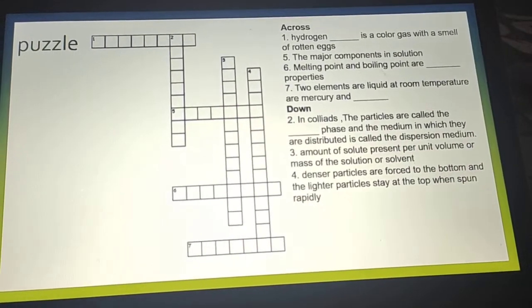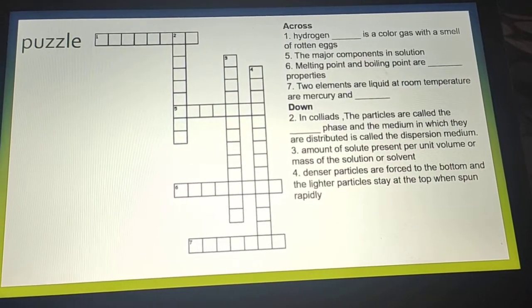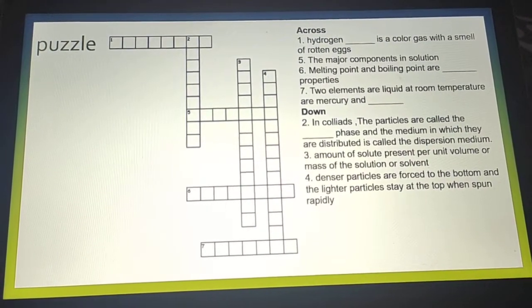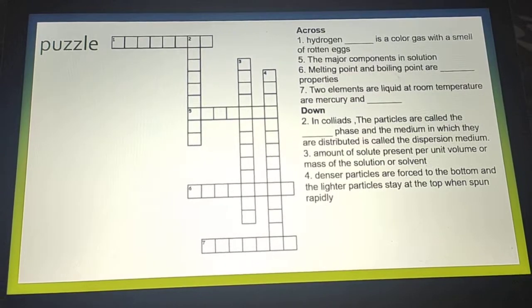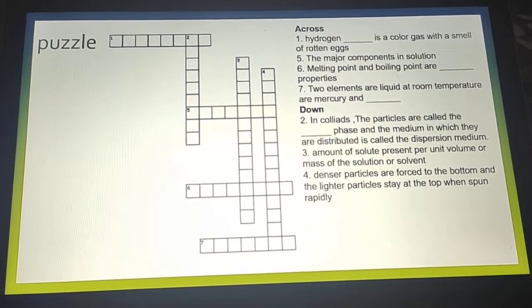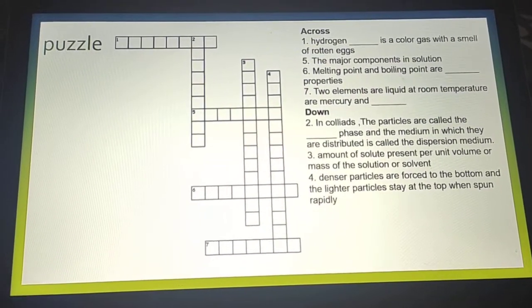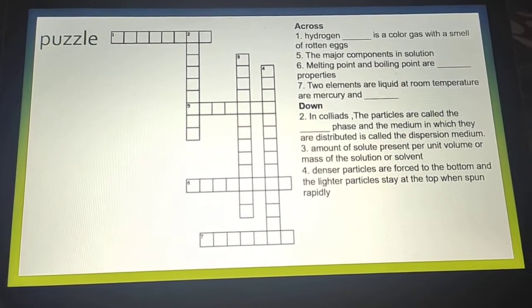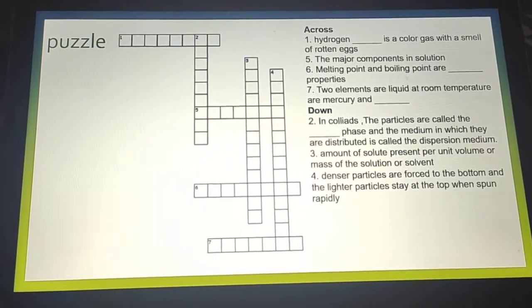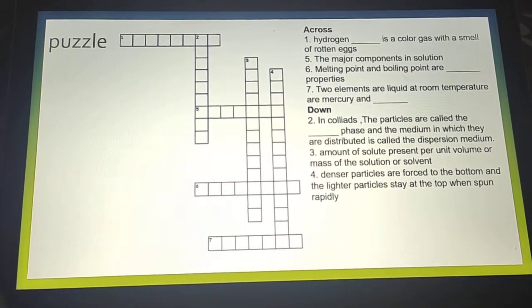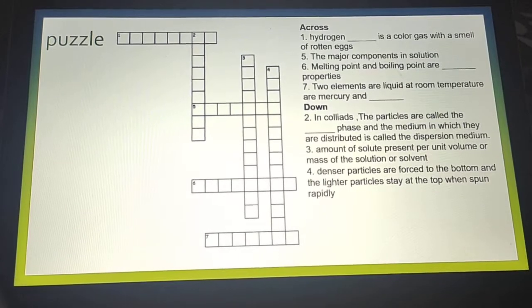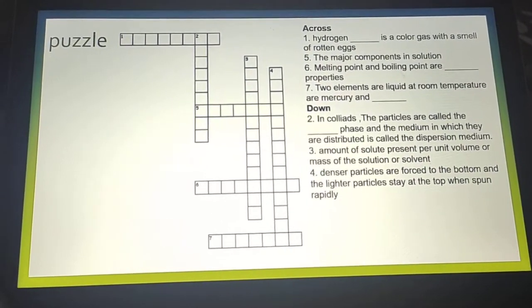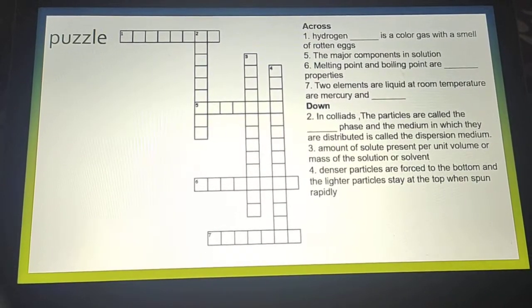So there is one puzzle. The puzzle is given to you. You have to draw it in your fair copy again, or you can paste it. I will give you the PowerPoint presentation also after you watch this video. Across: hydrogen dash, a gas with a smell of rotten eggs. This is basically somewhat practical based. Fifth is the major component in the solution. Sixth is melting point and boiling point are dash property. Seventh is two elements are liquid at room temperature and they are mercury and dash.